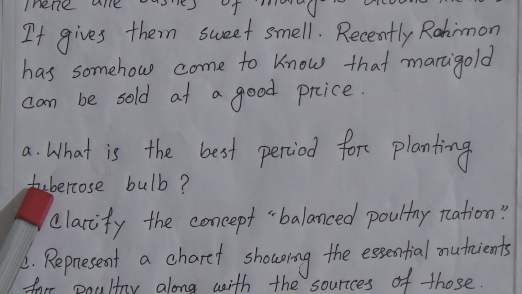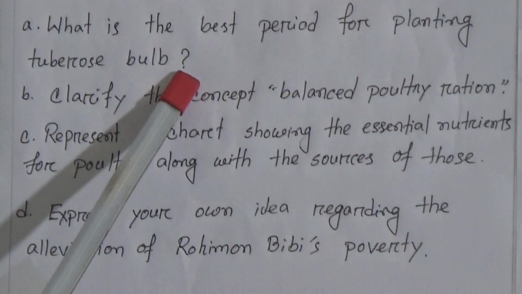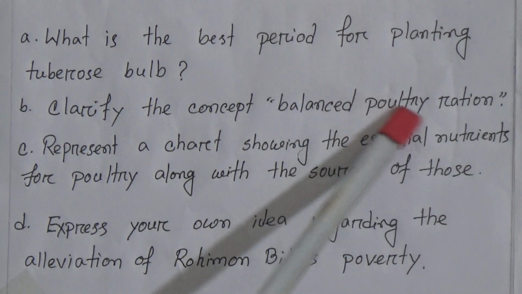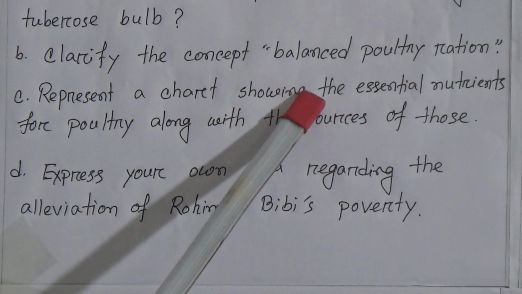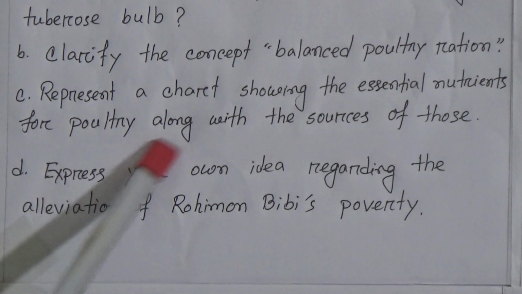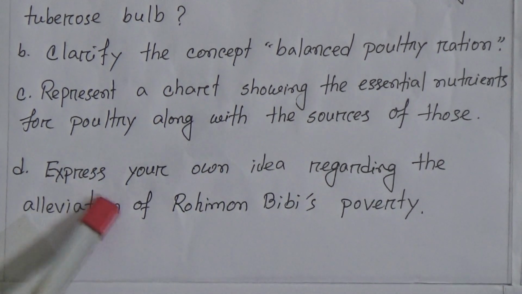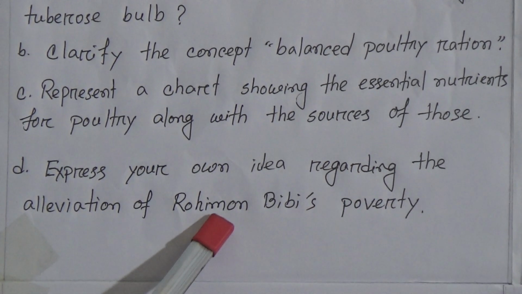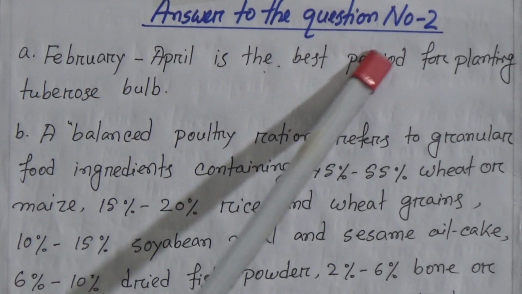Let's see the questions. Number A, what is the best period for planting tuberose bulb? Number B, clarify the concept balanced poultry ration. Number C, represent a chart showing the essential nutrients for poultry along with the sources of those. Number D, express your own idea regarding the alleviation of Rahman Bibi's poverty. Dear students, let's see the answers. Answer to the question number 2.